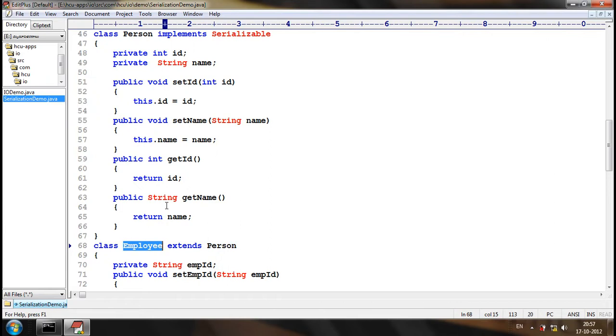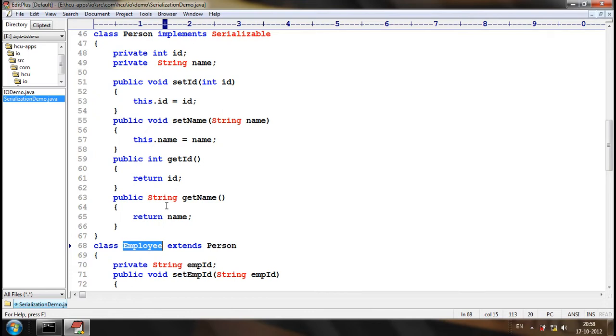You have told almost 90%. Since Person implements Serializable, even Employee will become a specialized entity of Serializable.